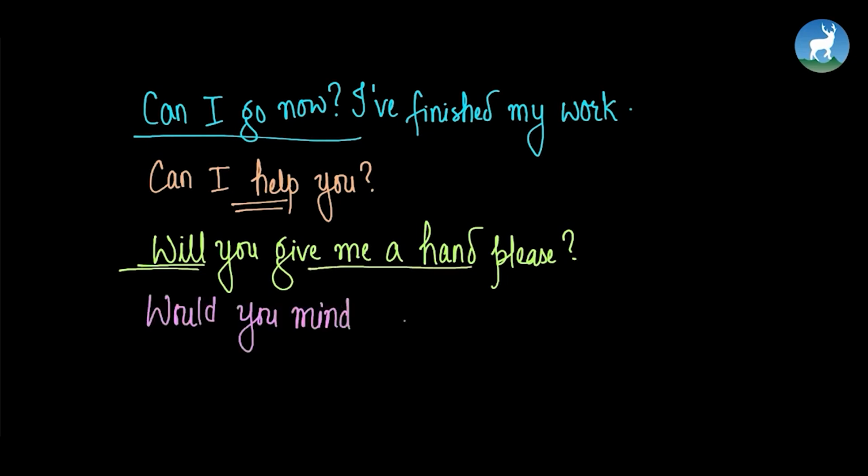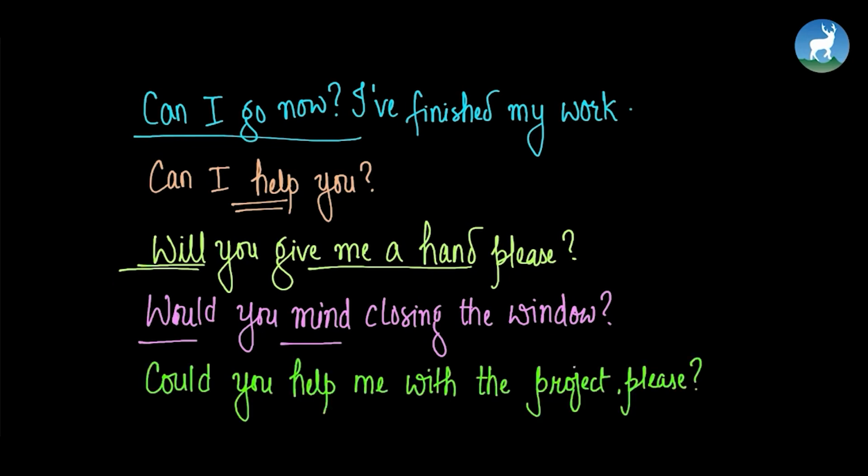Alright? Would you mind closing the window? Here in this sentence, would is used to politely ask someone if they would mind closing the window. Right? So we are using would to politely ask something. Could you help me with the project, please? Here, the speaker is politely asking for help with the project using could.